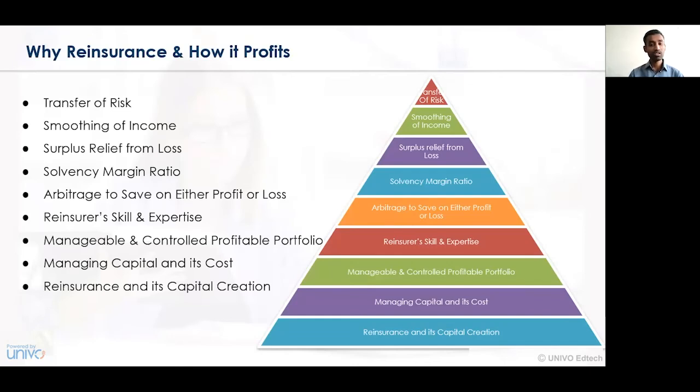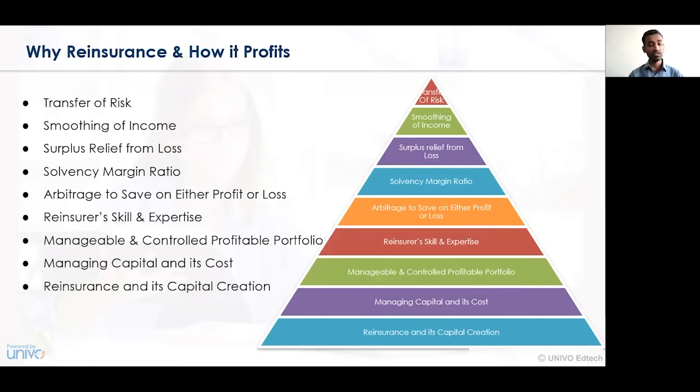Managing the capital and cost. Managing capital is of utmost importance, wherein the capital moves from one level to another. In the first phase, the capital moves from the insured person to the insurance company and then to the reinsurance company. But when the claim is finalized and settled after the payment of premium, the capital moves in the reverse direction. That is, the reinsurance company pays the amount of compensation to the insurance company, and the insurance company pays the capital, reimbursement or compensation to the insured person. So in this case, management of capital in terms of amount, quantity, quality, and so on is essentially required.